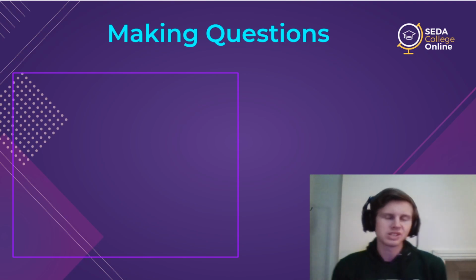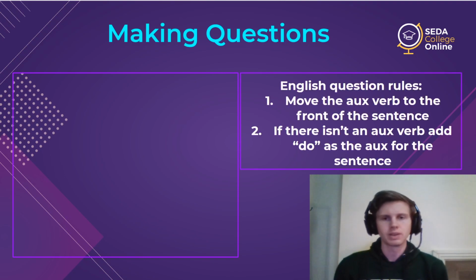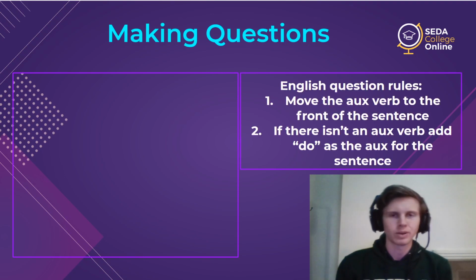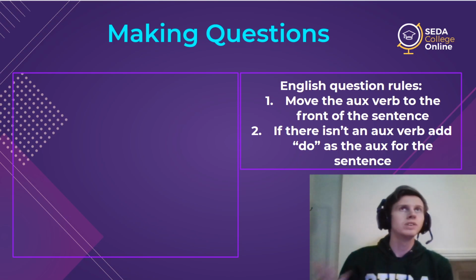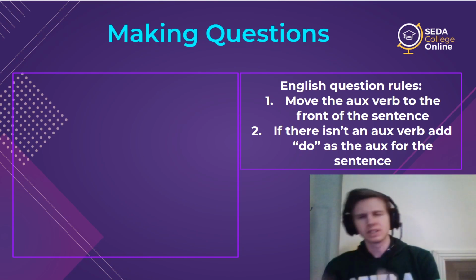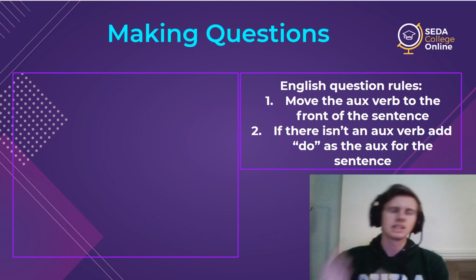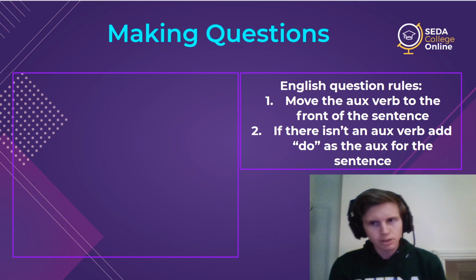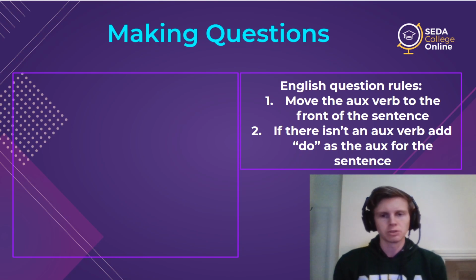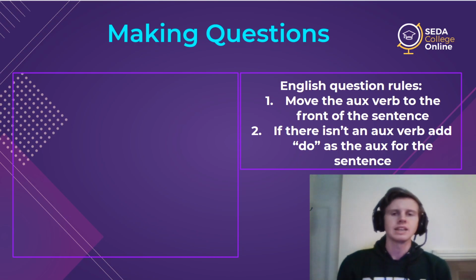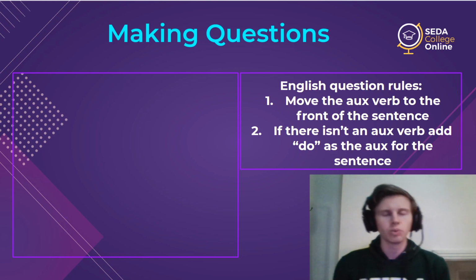All right. So let's always review questions with this. We've got new auxiliary verbs, new forms, so I always want to check questions. So here are my rules. I talked a lot about question formations in a previous video. I know I keep saying again, previous video, but I do always carry my ideas because we need them again and again. So if you're unclear about question rules, go watch all of the previous videos, and that will be a little more clear. But a quick reminder is that to make questions, you move the auxiliary verb to the front of the sentence. That's always what we do in English.